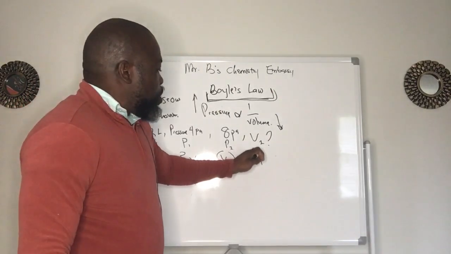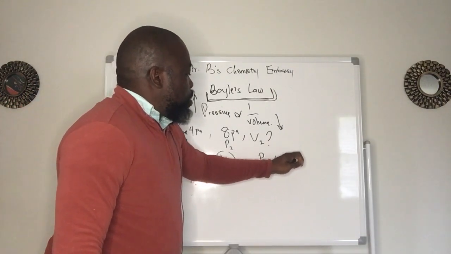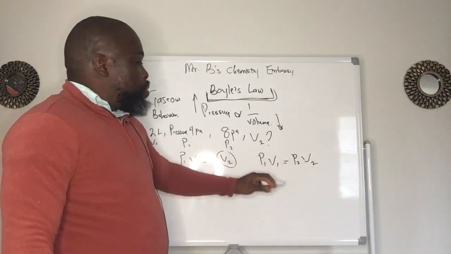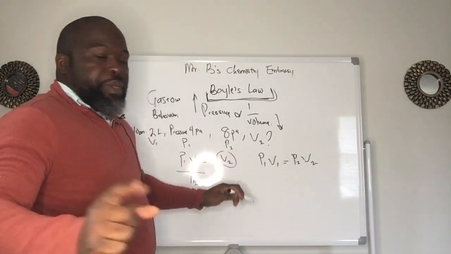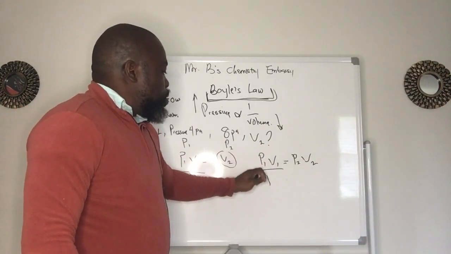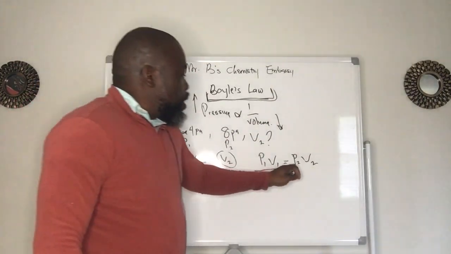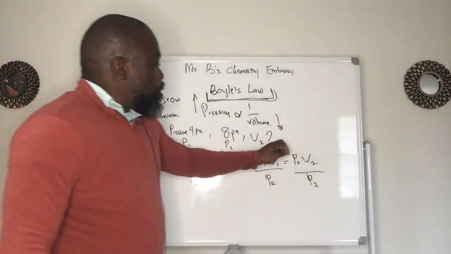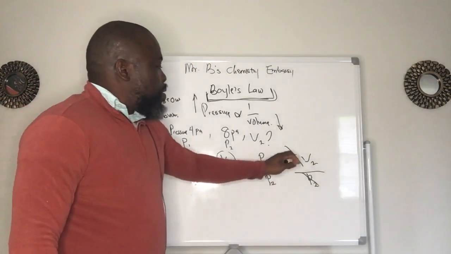But in a simpler way, let's say P1 V1 equals P2 V2. We want to isolate our V2. So we divide both sides by P2. So P2 divided by P2 cancels, and we've isolated our V2.